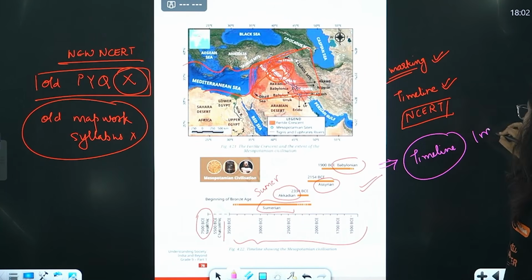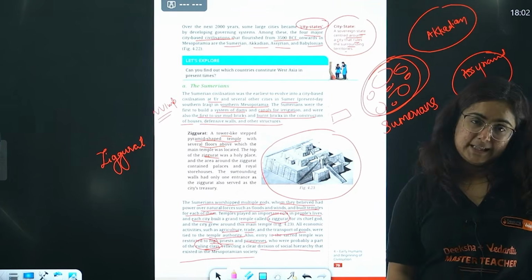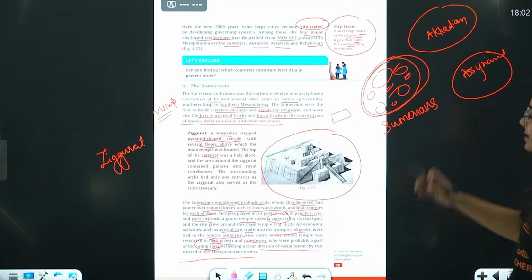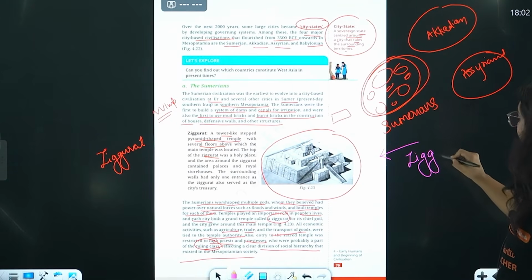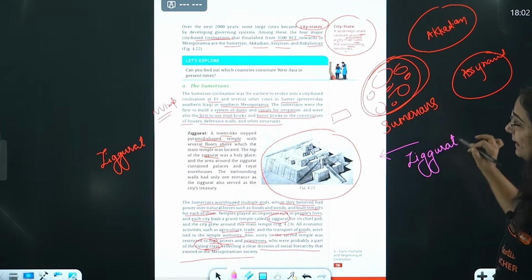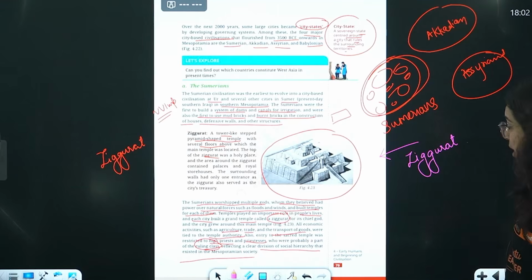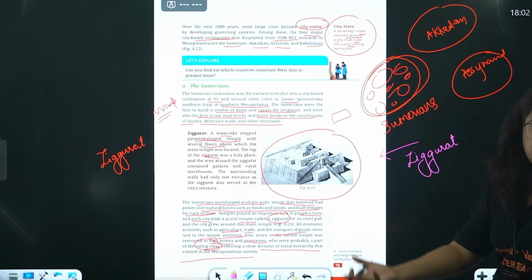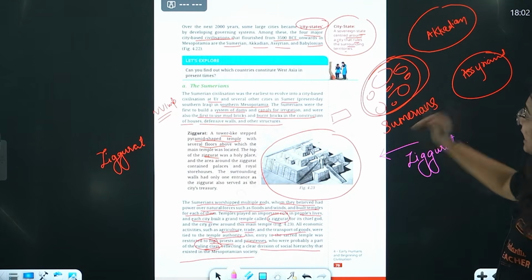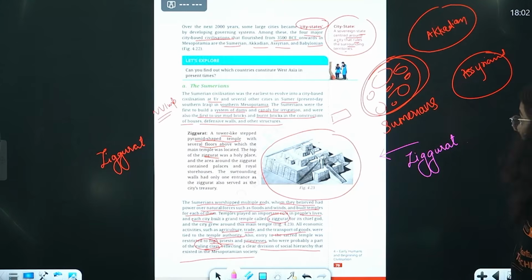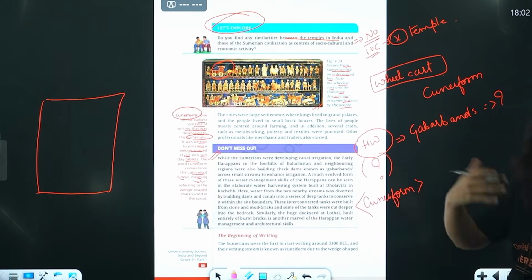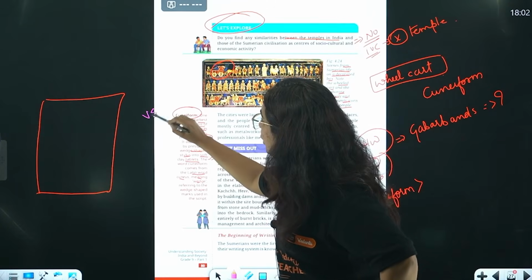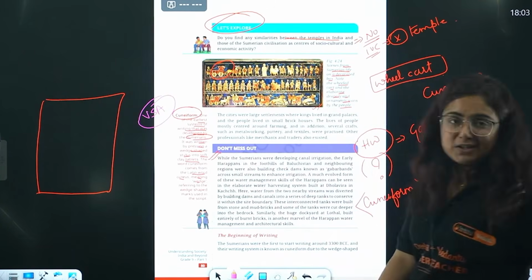They are going to be very, very important and helpful to you to secure full marks. Whenever they talk about certain important points like what was ziggurat, they can ask the question directly to you. They can ask you to write about Sumerians. They can ask you to write differently about the beginning of writing. Cuneiform script, very short question. What do you mean by cuneiform script and how it is different?